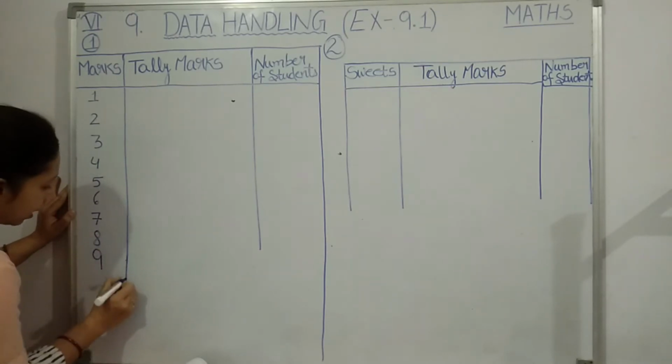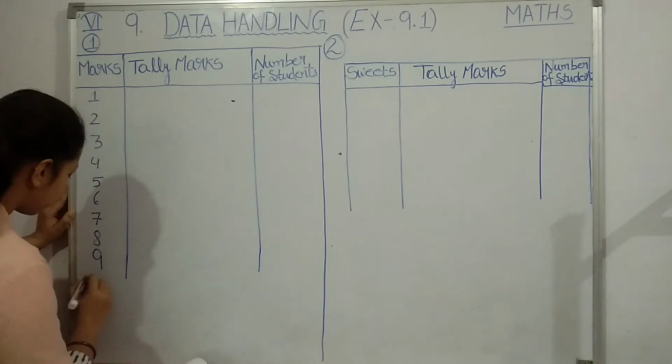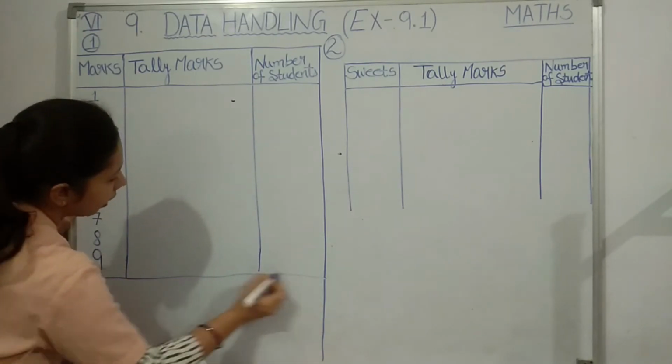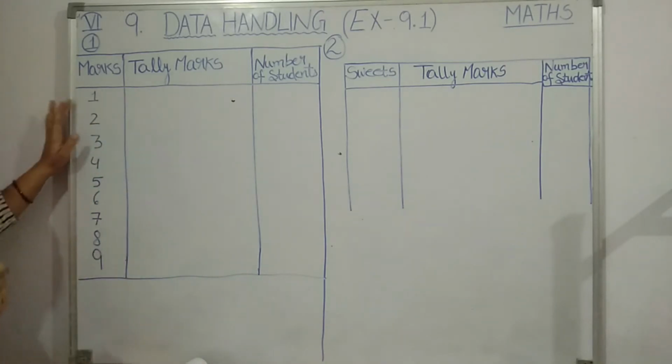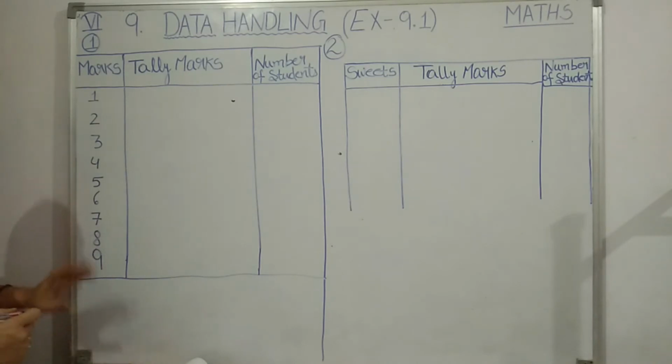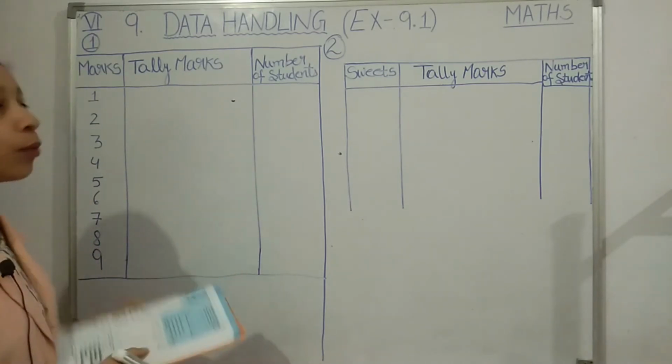Okay, I have written the marks which the students have secured. Now the number of repetitions for the marks we are going to show under number of students. So let us see, students, now how to put the telemarks.